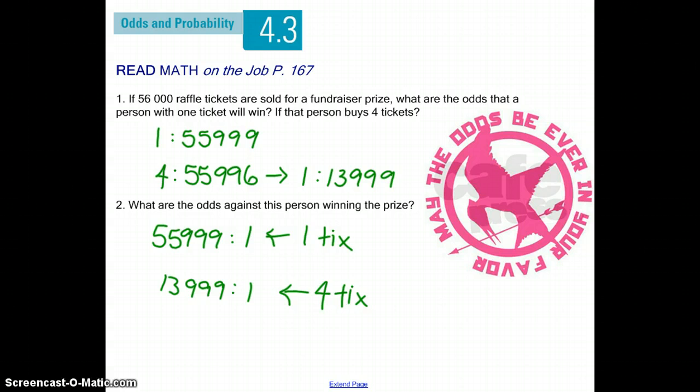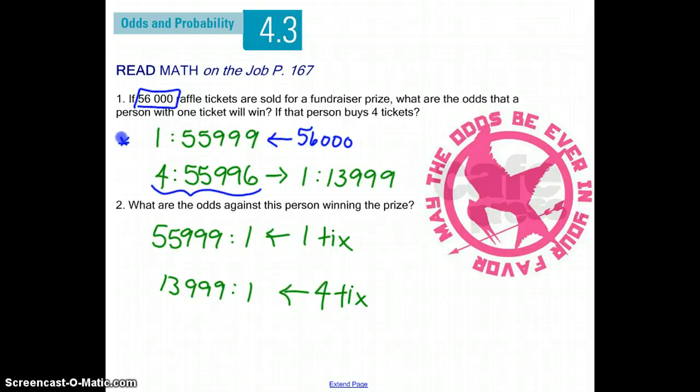If you have 56,000 raffle tickets that are sold for a fundraiser prize, what are the odds that a person with one ticket will win? How about if that person buys 4 tickets? So if that person buys 1 ticket, their odds would be 1 in 55,999. Note that both of these have to add up to your total, which is 56,000 when they're added together. So if you buy 4 tickets, your odds would be 4 in 55,996, because again, these two have to add up to 56,000.